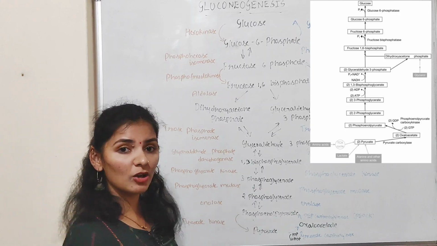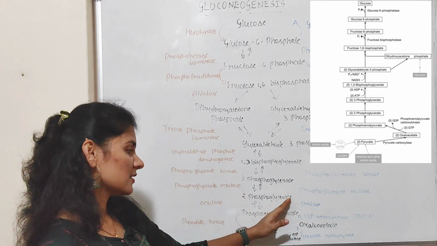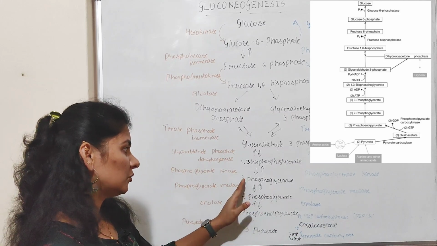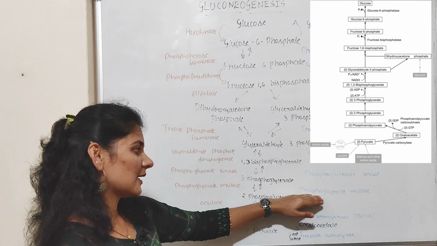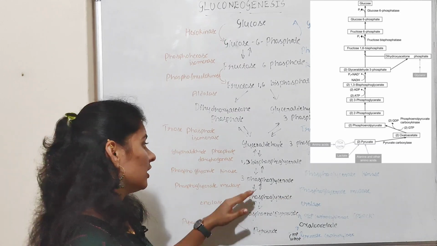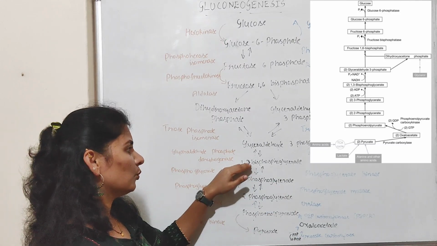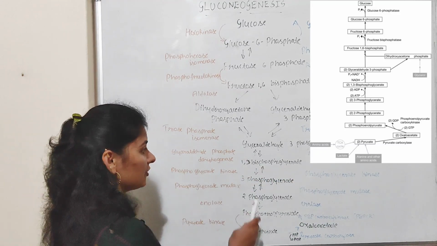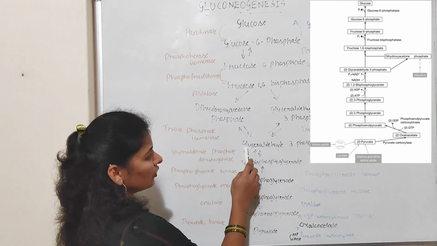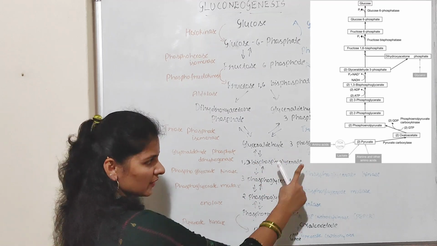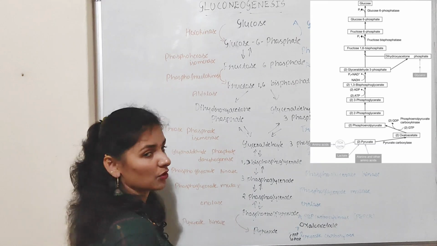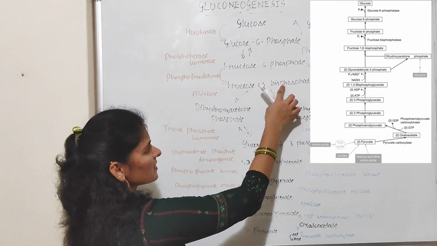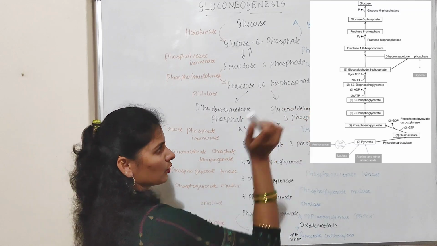Now, this phosphoenol pyruvate is converted into 2-phosphoglycerate in the presence of the enzyme known as enolase. 2-phosphoglycerate is later converted into 3-phosphoglycerate in the presence of phosphoglycerate mutase. In the next step, 3-phosphoglycerate is converted into 1,3-bisphosphoglycerate by phosphoglycerate kinase. Later, 1,3-bisphosphoglycerate is converted into glyceraldehyde 3-phosphate by glyceraldehyde phosphate dehydrogenase. In the next step, this glyceraldehyde 3-phosphate is converted into fructose 1,6-bisphosphate by aldolase.